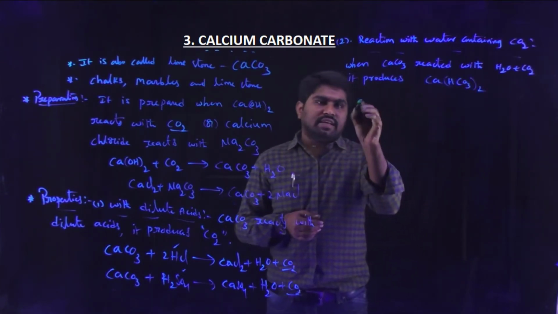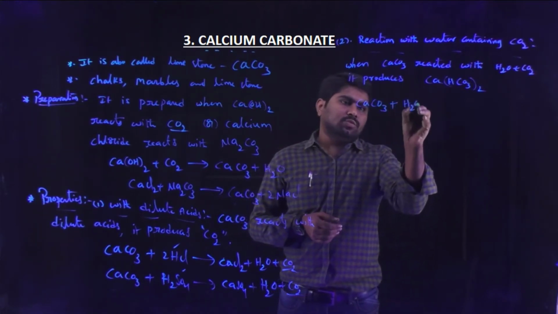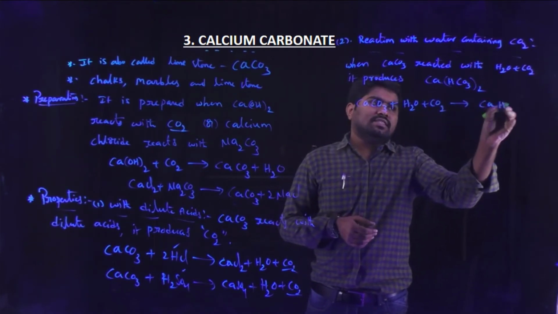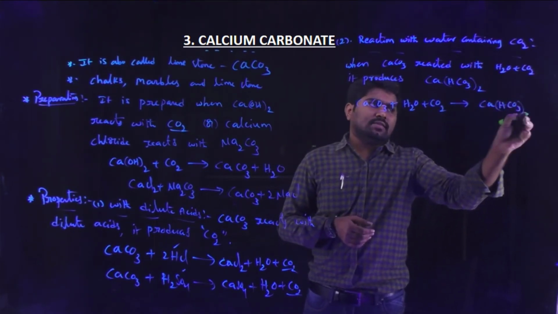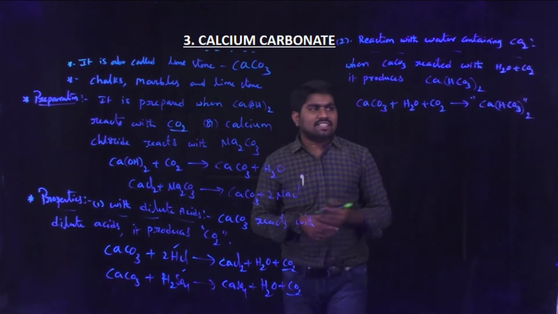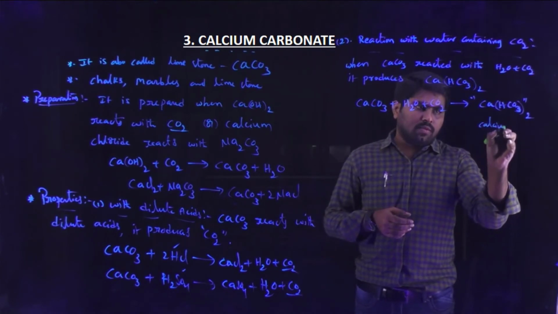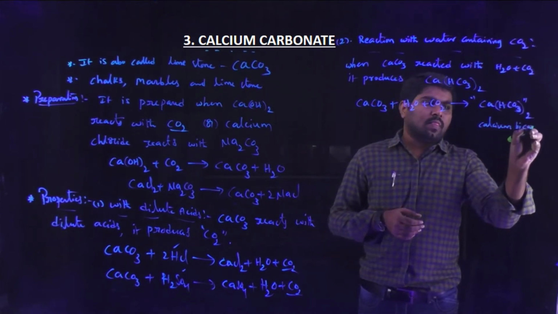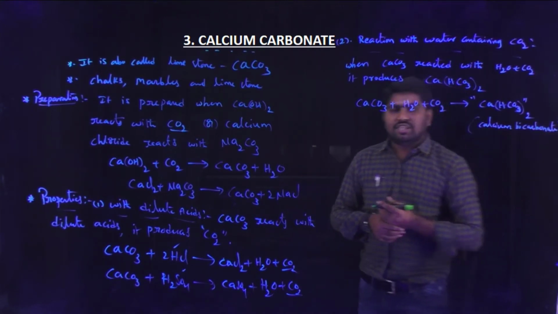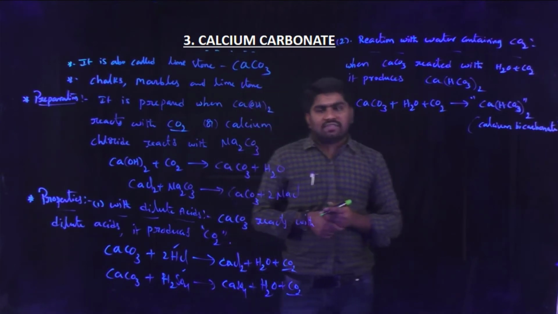I am writing the reaction: CaCO3 plus H2O plus CO2 produces Ca(HCO3)2. This is calcium bicarbonate. So these are the chemical properties of calcium carbonate.